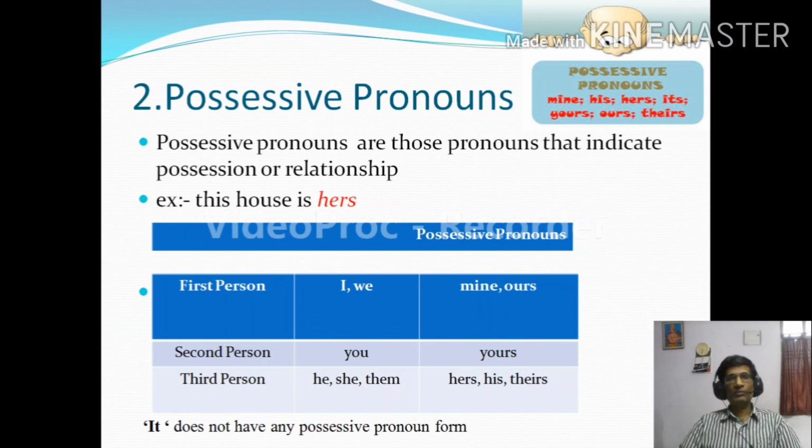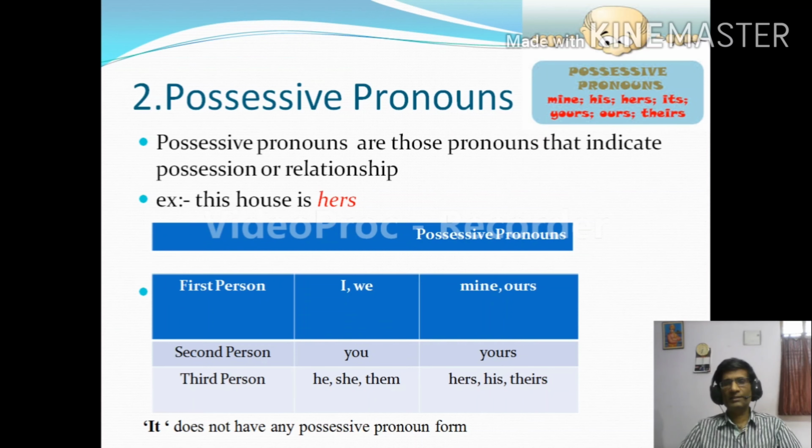It's a possessive pronoun. So first person: I, we. Possessive pronouns are, for I, mine. For we, we use ours. Second person you, yours. He, she, them.